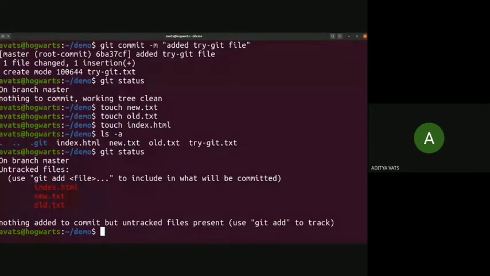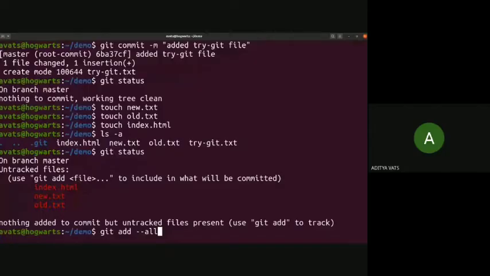We need to track these files so that Git will now acknowledge them. We would have to run three commands like git add index.html, git add new.txt. There is a short workaround for this: git add dot. This adds everything that is untracked or changed.